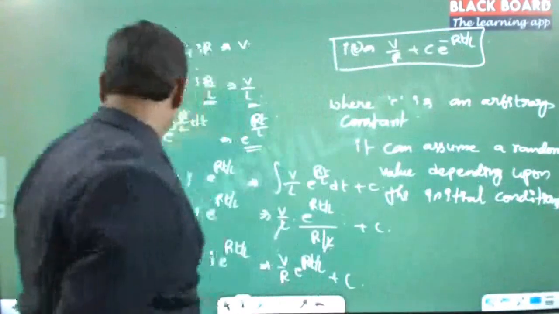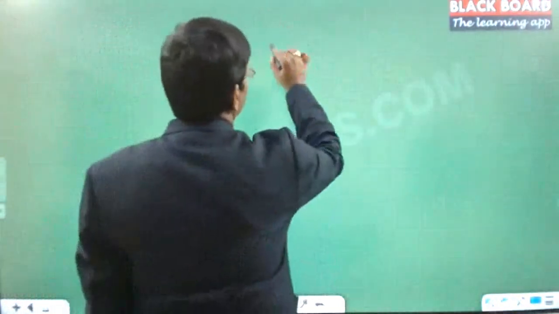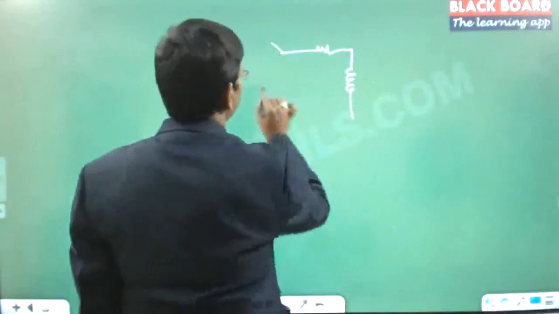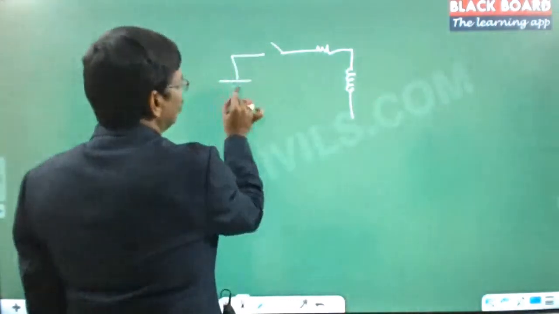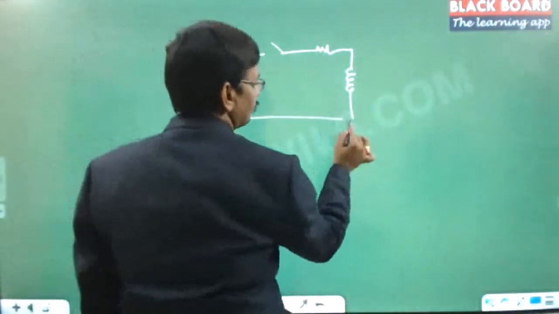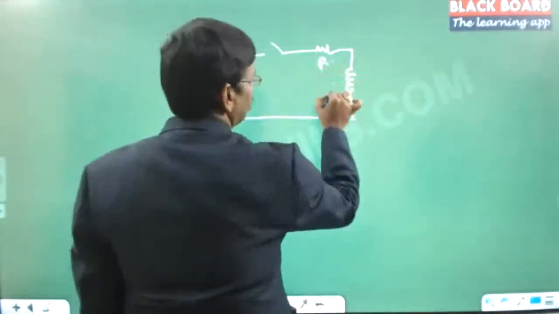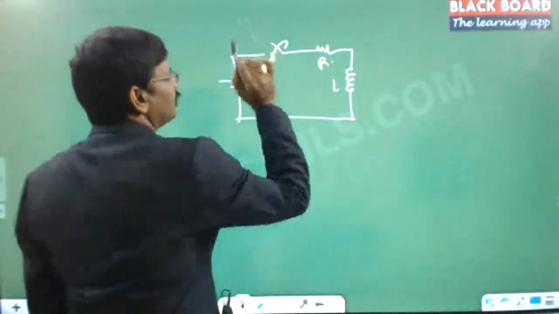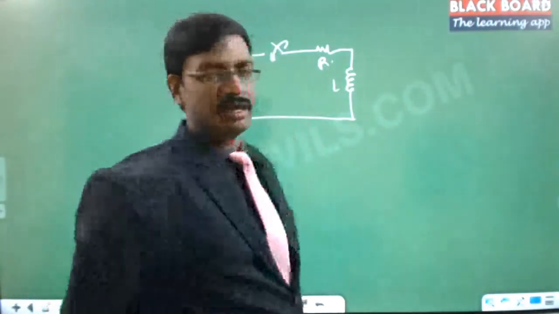Let us take two different scenarios. Let us take this one. There is a switch over here, a resistance over here, and an inductor over here. This switch is connected to a battery like this, and this is how the circuit is set up. This is R and this is L. Initially the switch was off. Then I turned on the switch so that the current flows.